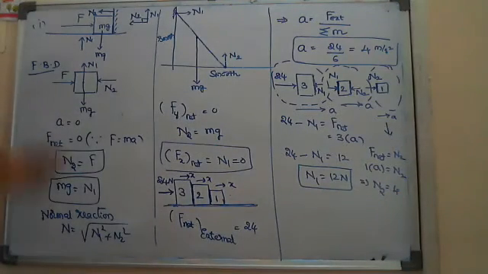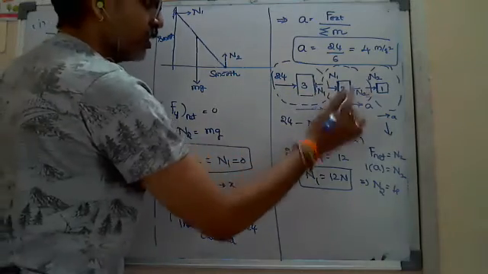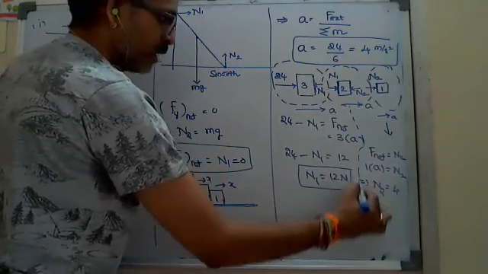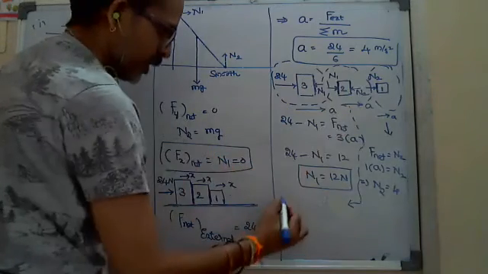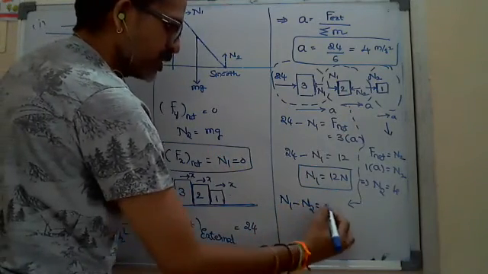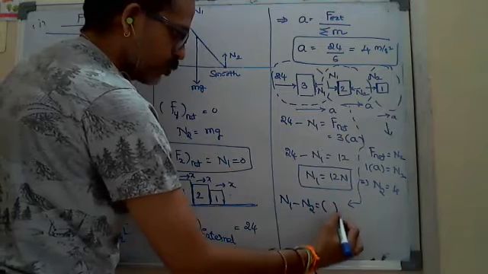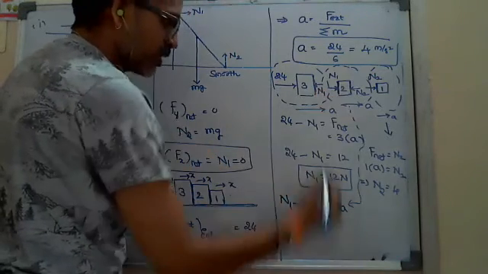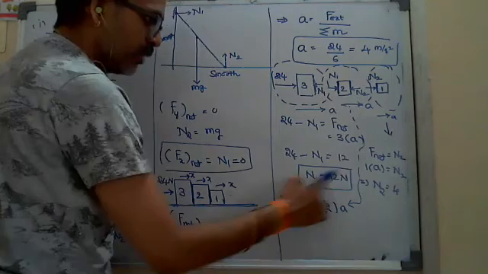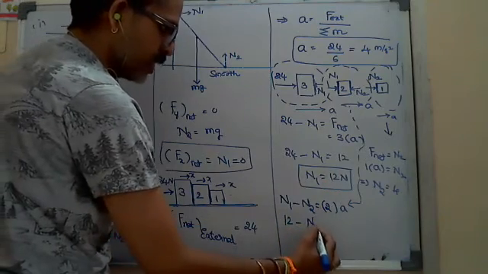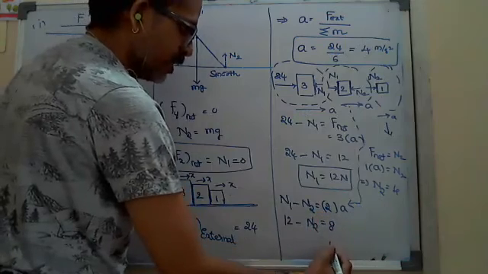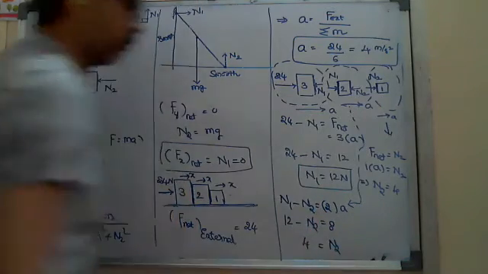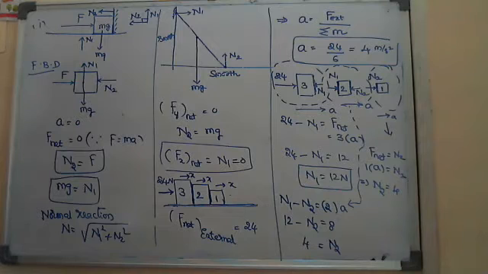Sir, why don't I use the 2 kg block, sir? Yes, you can use the 2 kg block also. If you come to the 2 kg block diagram here, the net force towards the right will be N1 minus N2. F net is always equal to M into A. The mass of the block is 2, so 2 into A. N1 already I got 12. 12 minus N2 is equal to 2 into A, which is 4, 2 4s are 8. Therefore, N2 is equal to, I'm getting 4. Okay. Anyone you can use, Nana.